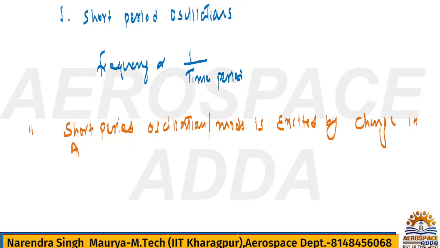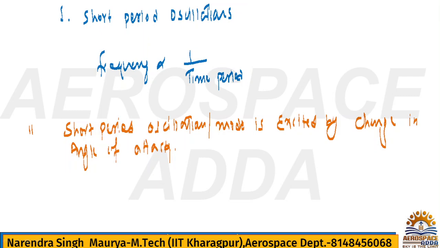Try to understand this. What is the meaning of it? When the pilot changes the angle of attack, or that change in angle of attack may be because of a sudden gust. So both options are there.